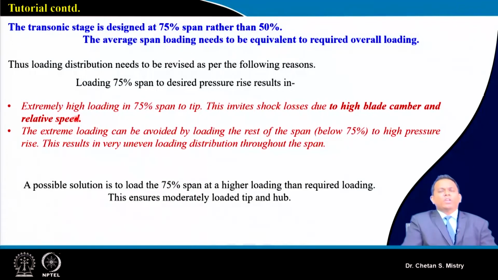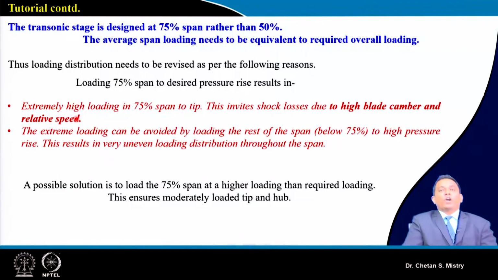Now here a very important point that we need to discuss is in the sense of selection of pressure distribution or what performance we are expecting. Say for 50% span, we were assuming what pressure ratio we are expecting, we are assuming the same number. A similar approach we have done here for our transonic design, we have assumed our design pressure ratio at 75% of span. Now what we need to do is vary our expected pressure ratio at different stations based on certain assumptions.